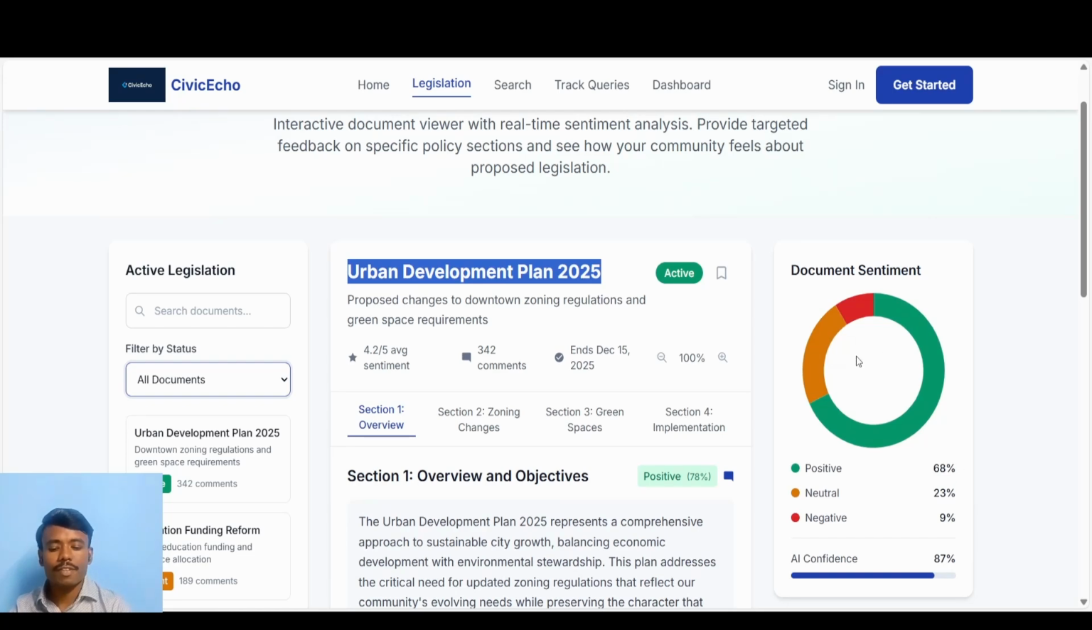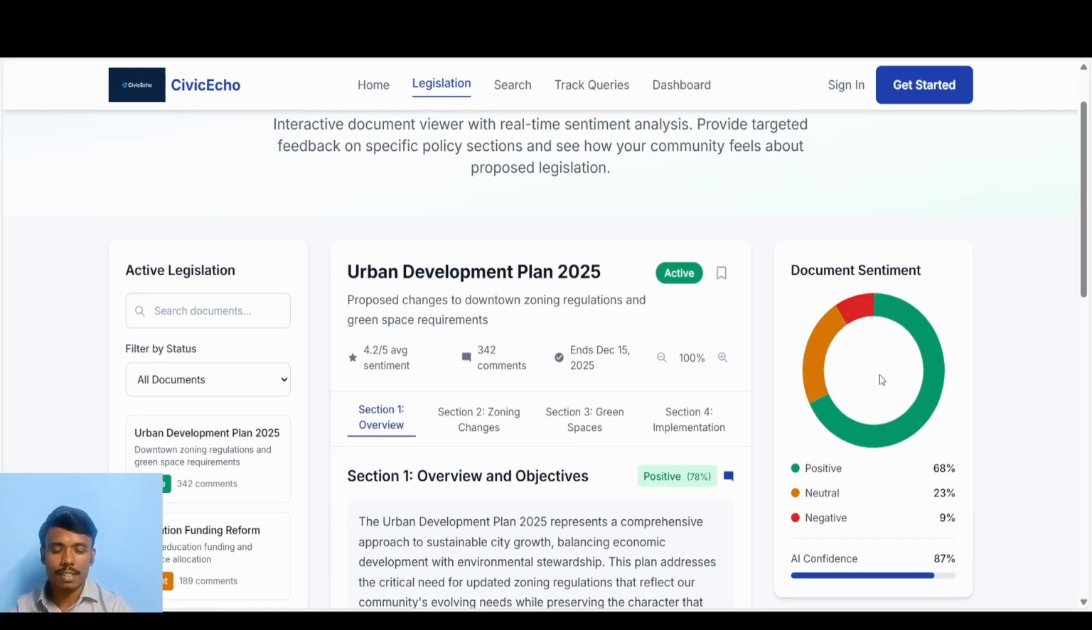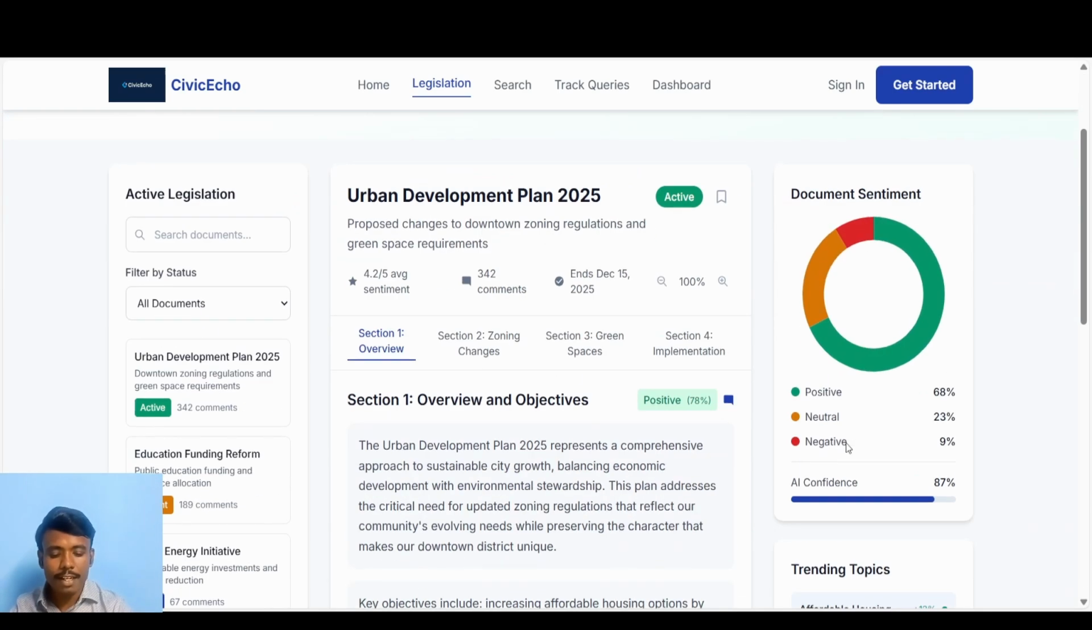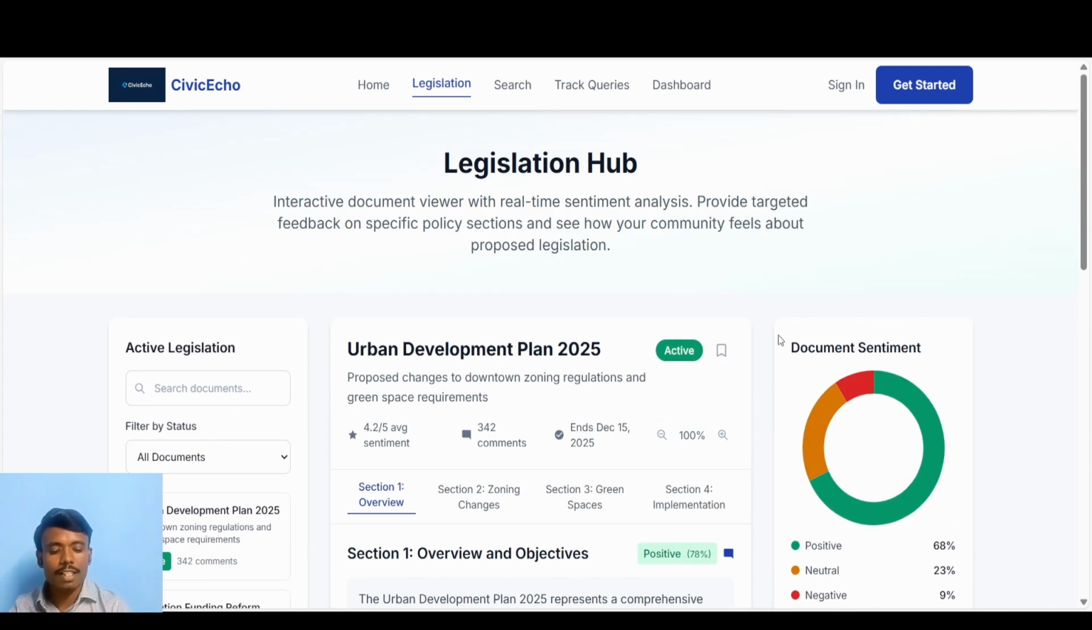So you can see if some of the documents already have their sentiment scores, it will be displayed in this section with an AI confidence level, which is purely produced by the NLP model, which we have seen earlier.